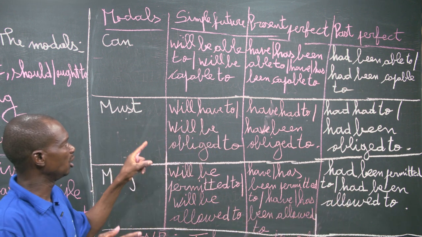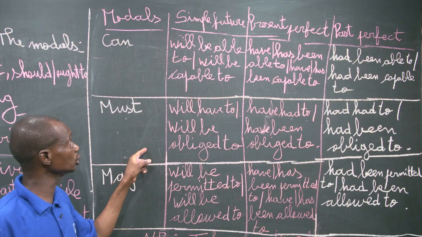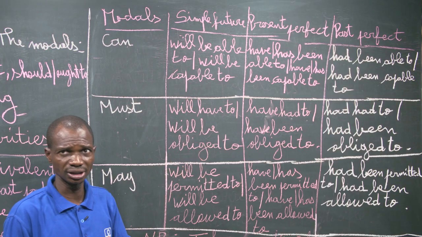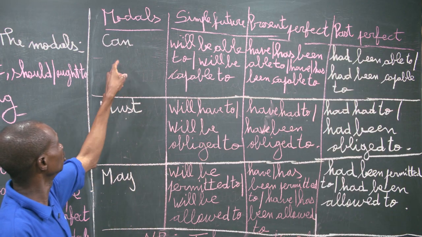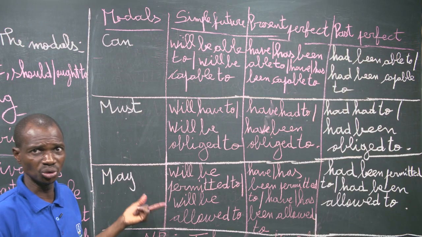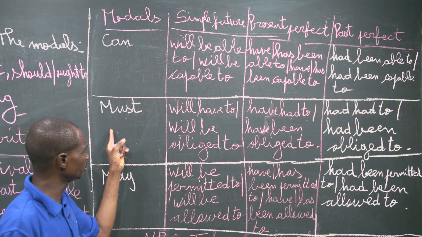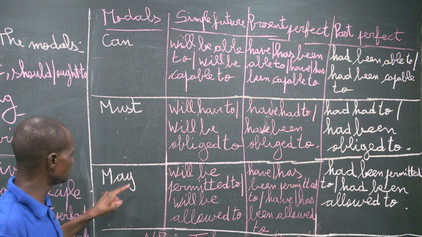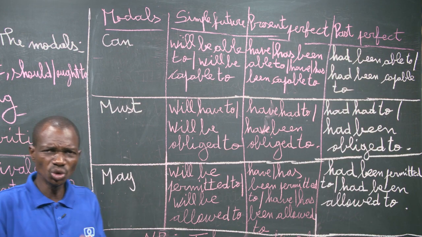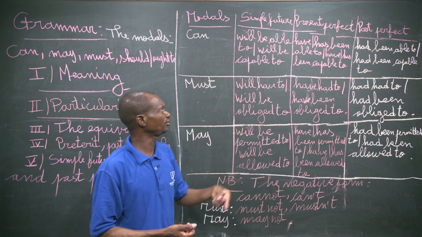Then here we must say that these are the equivalents that we use in order to give the simple future, the present perfect, and the past perfect. Okay, and we must not use the modals themselves to give, for example, the simple future, because it is not possible to say, for example, will can. It's not possible to say will must. It's also not possible to say will may. That's why we use the equivalents in order to give the simple future, present perfect, and the past perfect.